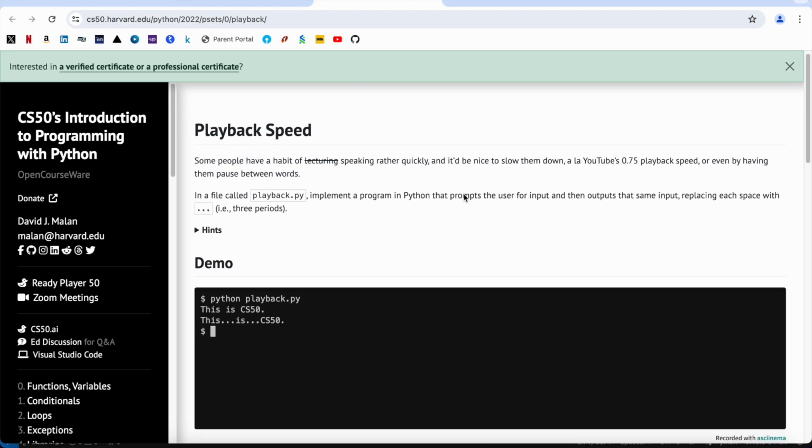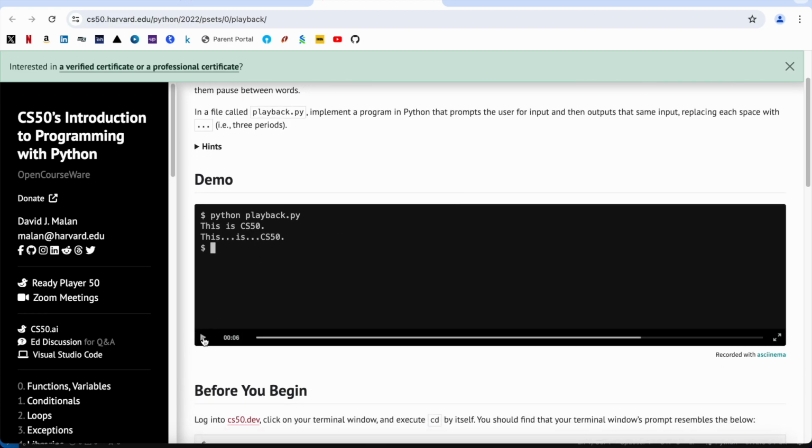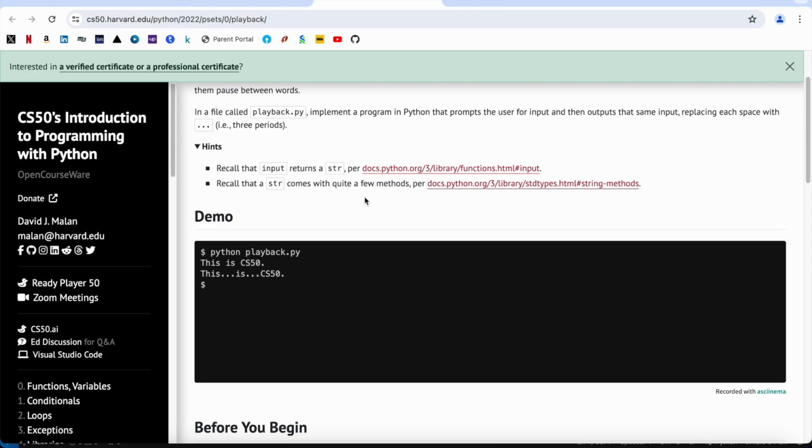If you can see here in the example, this is CS50. You have to slow it down by replacing the space, or the whitespace as it is called, with three dots. You can see the hints over here as well, and it is always good to look at the hints if you are stuck somewhere, as they have some really good insights.